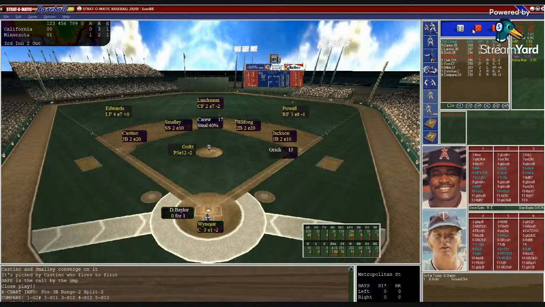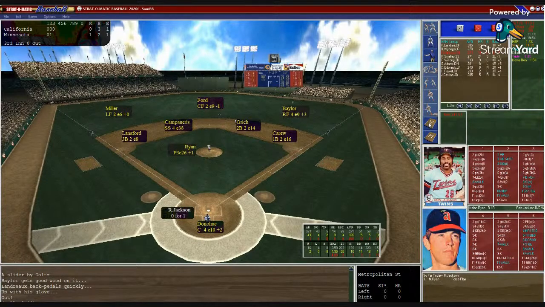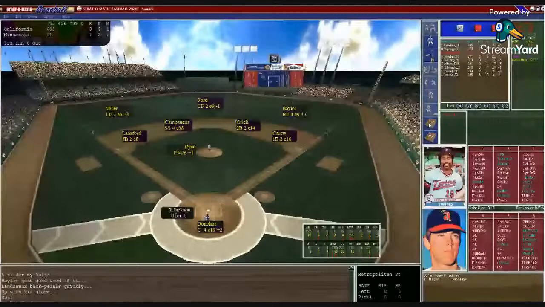Waniger sets the target. Goltz from the stretch. 2 on, 2 outs. Here's the pitch to Baylor. 3-10 fly ball center field. Easy catch. Center fielder Landreau makes the catch, and the Angels cannot score. They strand 2. Let's go to the bottom of the third. 1-0 Twins.